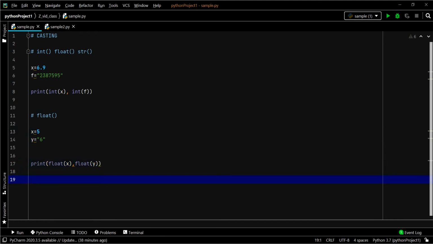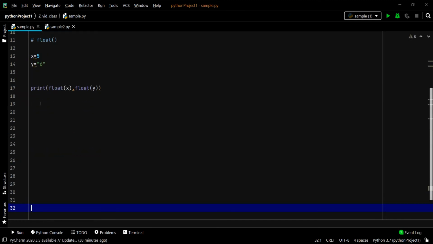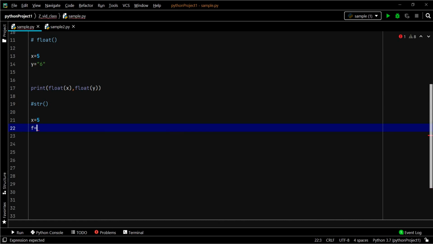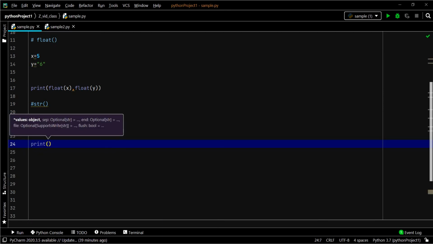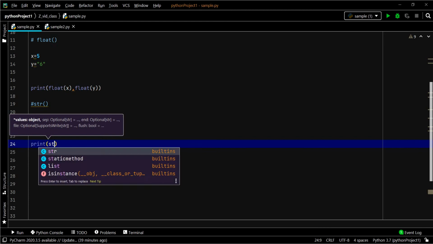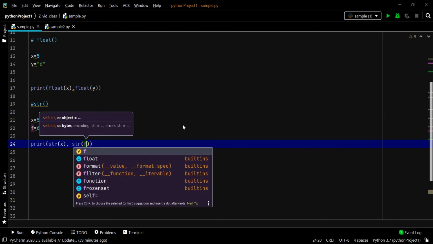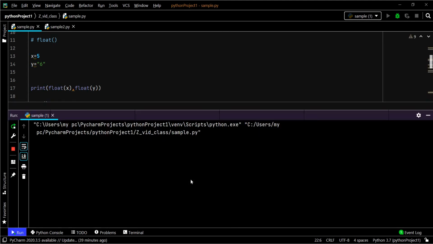Next, we'll move on to strings. To convert to string, the variable should have an integer or float value. Now here is the output.